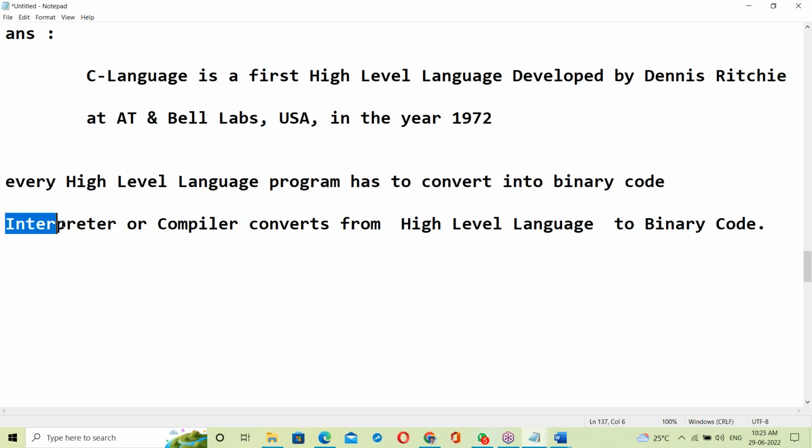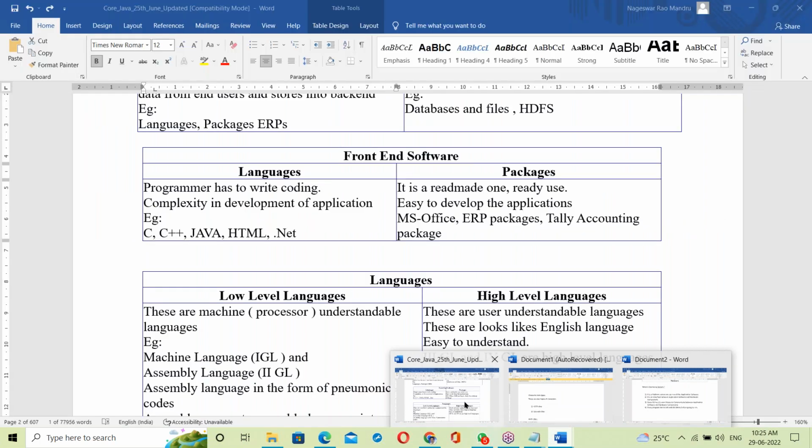C++ is also compiler-based. Python is interpreter-based, and HTML too. Interpreters convert from high-level language to binary code. What is the difference between interpreter and compiler? That is the next topic.